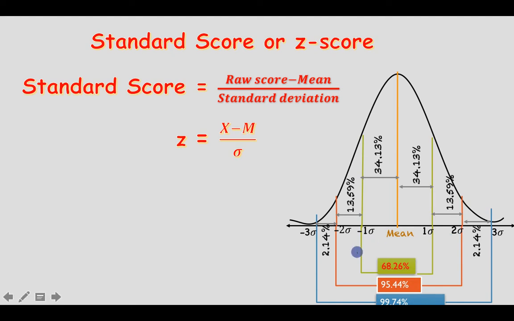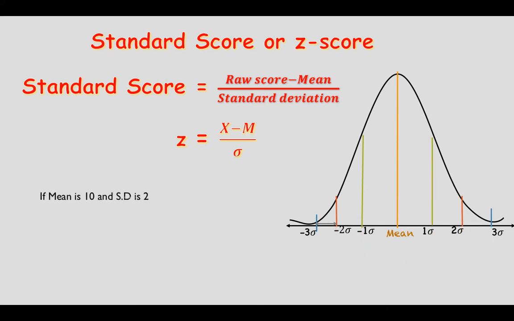You can see here the mean, at the center we say that it's 0, and we take the mean of the normal probability curve as 0. This is the normal probability curve where the mean is 0 and the standard deviation is 1. Now if I have any distribution whose mean is 10 and the standard deviation is 2, how will I write the scores on this normal probability curve?